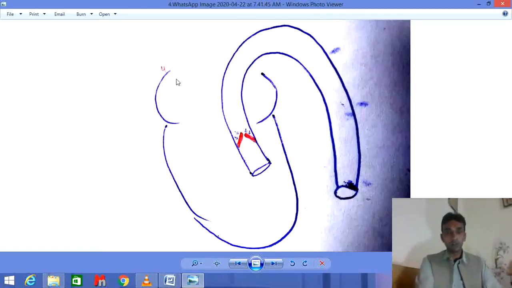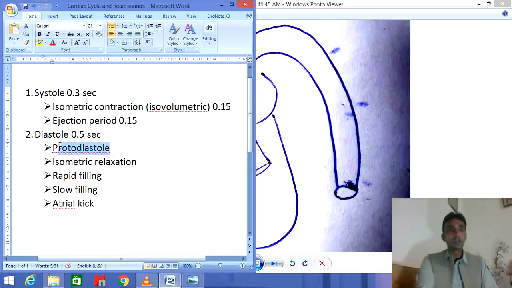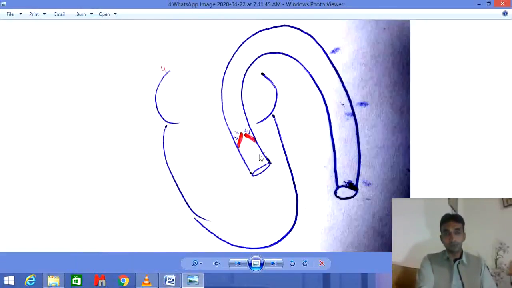Now coming towards the diastole. The first step of diastole is protodiastole. Proto means original or primary, so this is the original or primary step of the diastole. This step takes place after the ejection period of the heart.